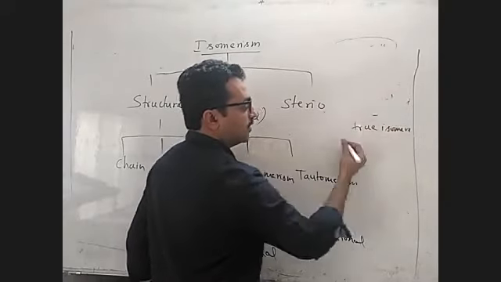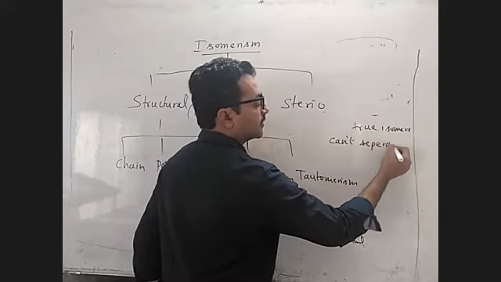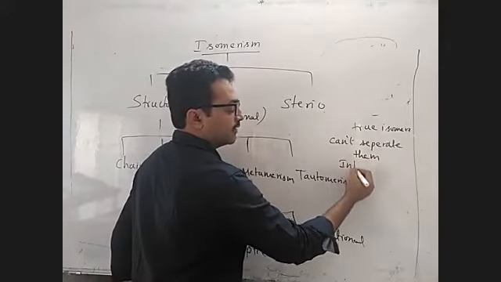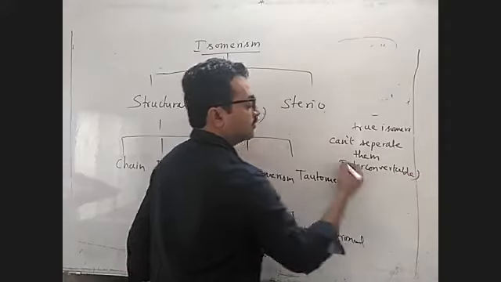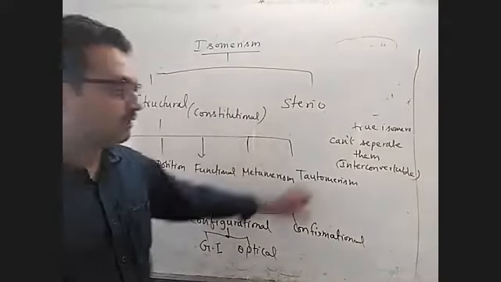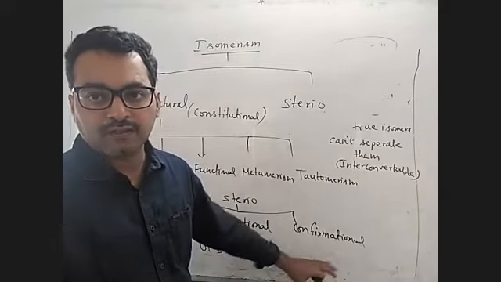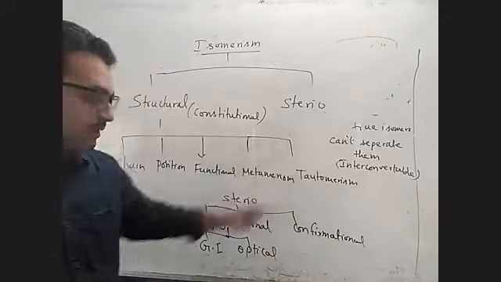Why? Because you can't separate them, you can't isolate them. They are interconvertible, so we can't separate them. Conformational isomerism, understood? Eclipsed and staggered forms, like that you might have seen. That we will talk about later.